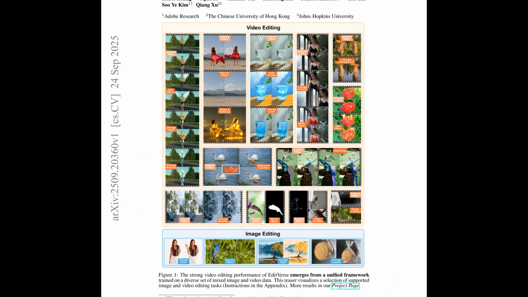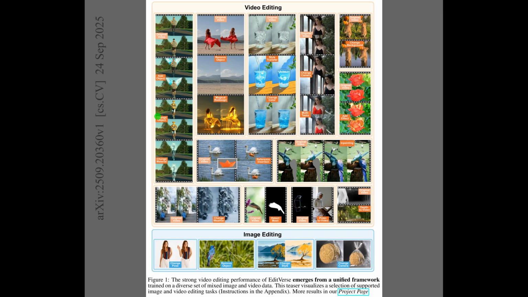Figure 1 presents a teaser of capabilities, showing a single model handling broad video and image edits in one unified workflow. The top panel highlights video editing breadth, covering add object, change camera, style transfer, in-painting, reference insertion, and more, which signals emergent ability because the system performs tasks beyond its training mix. The bottom strip illustrates image editing with change pose, remove object, change style, and change camera. Together, these examples emphasize flexible instructions and consistent visual quality across modalities.